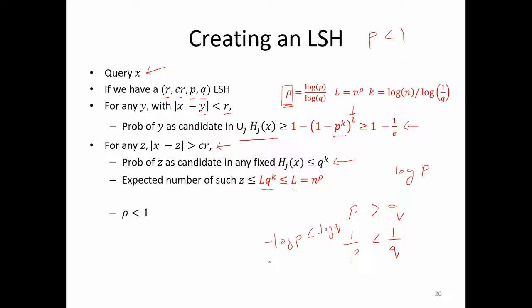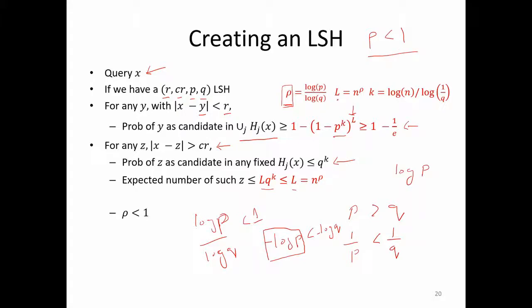And this minus log of p is actually a positive number because log of p is a negative number. So we have that log of p by log of q is actually less than 1. So we have that rho is less than 1.